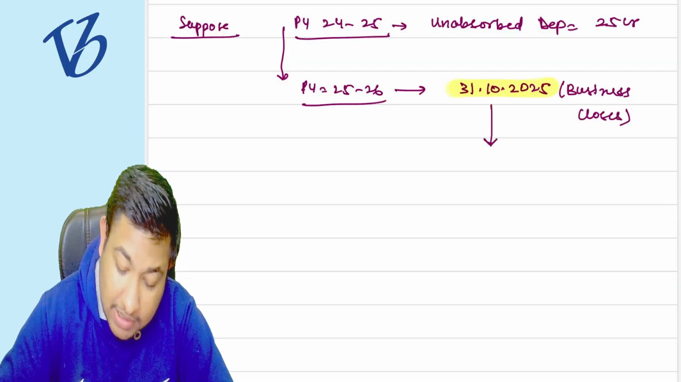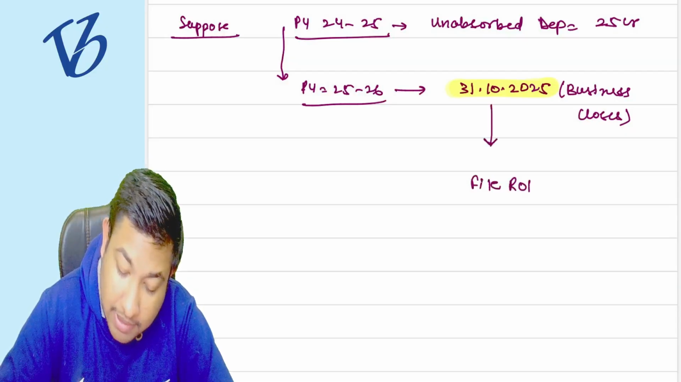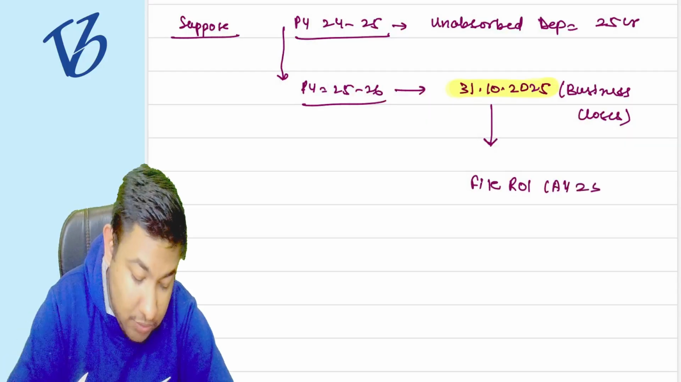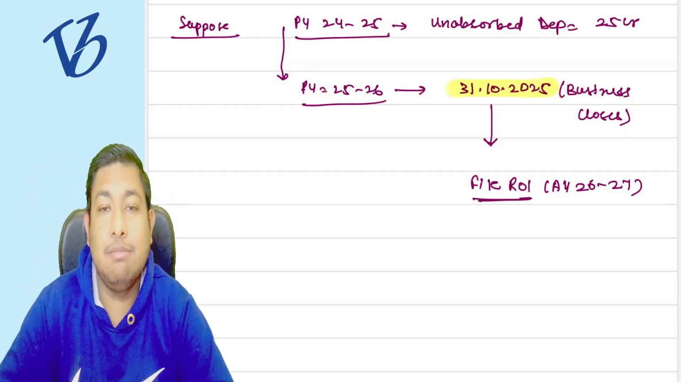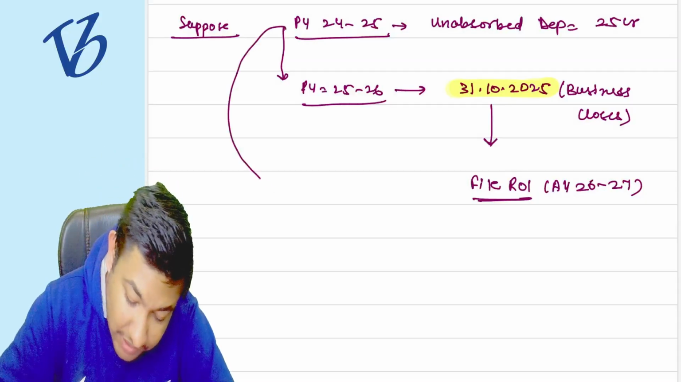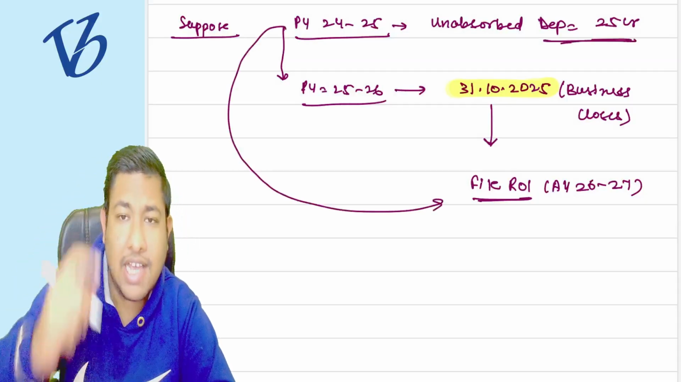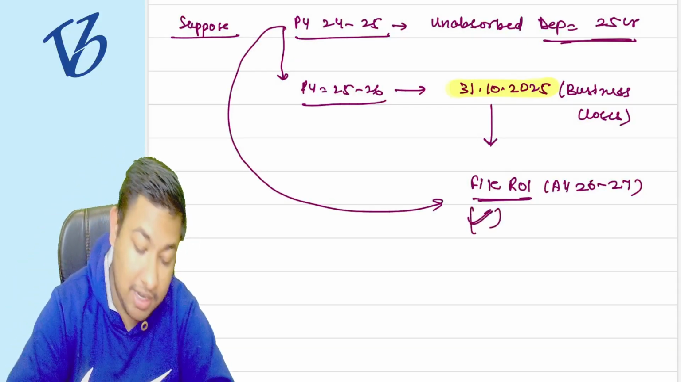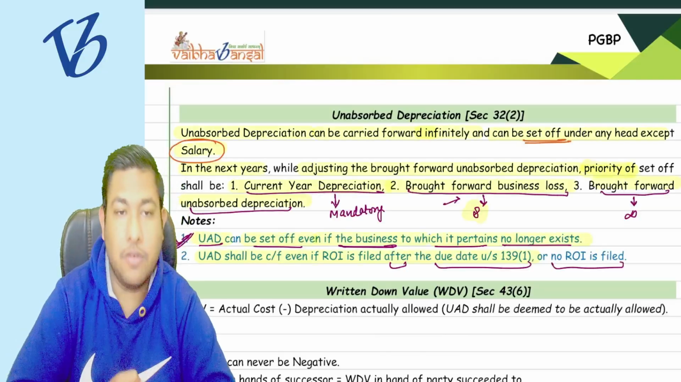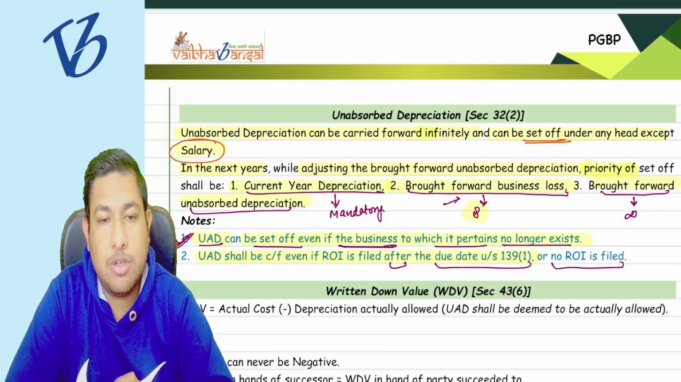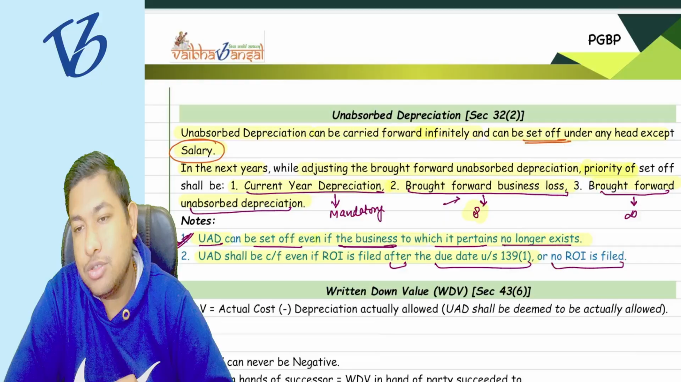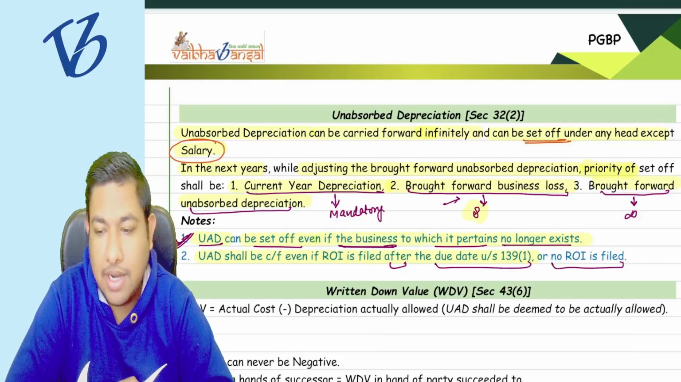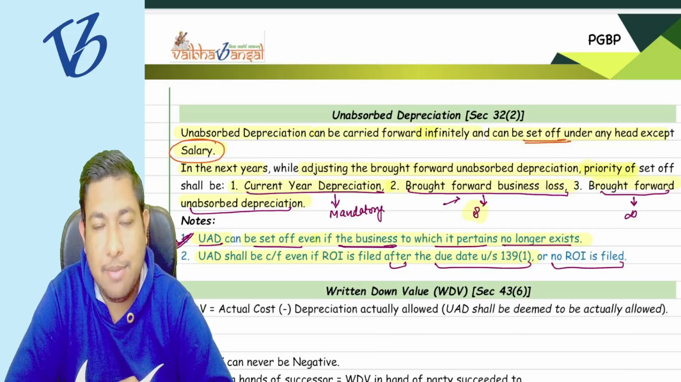So I will file the return of income in AY 26-27. Yes, but here the business is not existing. Then also, can I claim the unabsorbed depreciation of the last year? Yes, I can claim it. Now you have understood this first point, that UAD, that is unabsorbed depreciation, can be set off even if the business to which it pertains no longer exists. If it is not even existing, then also you can claim it. Understood clearly? Shall I move forward now?